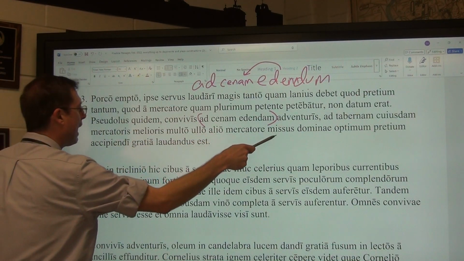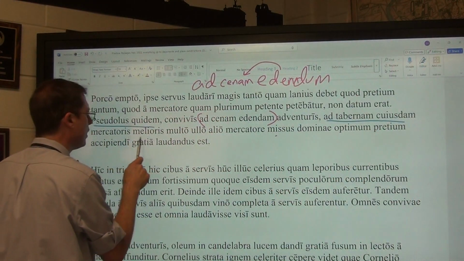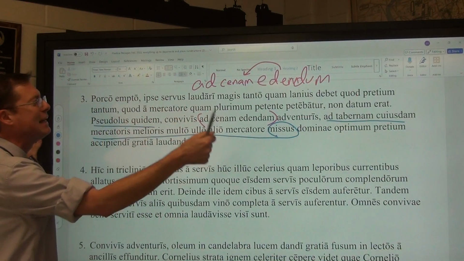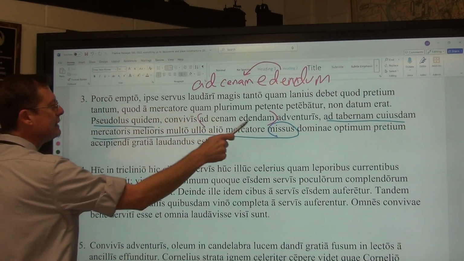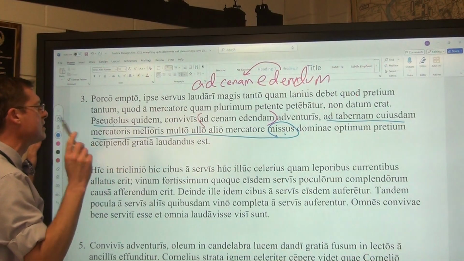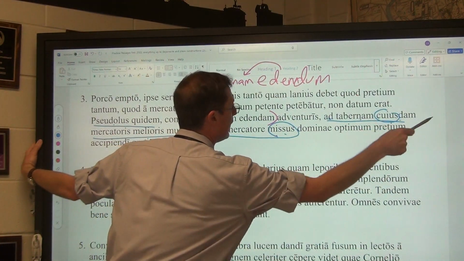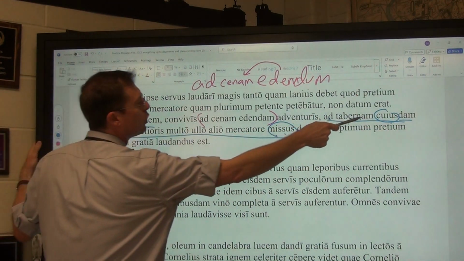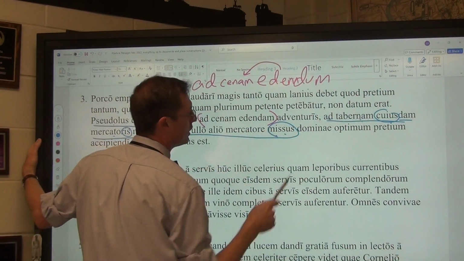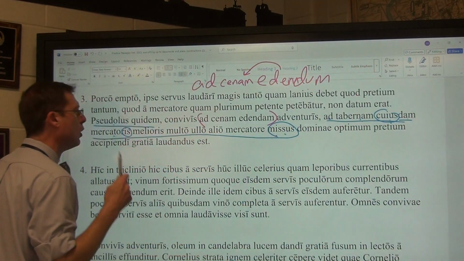suitless indeed, having been sent. So again, what you do is you look for your subject, look for your verb. I stopped in my tracks when I got to missus because it's from a verb. Mitto, mittere, misi, missus, and I lingered because indeed it is a nominative modifying the subject. So let's go ahead and deal with it. Having been sent to the shop of a certain merchant. I knew that cuiusdam was modifying the genitive merchant and not the accusative shop because we look at the cuius part, not the dam part, to figure out what it's modifying.